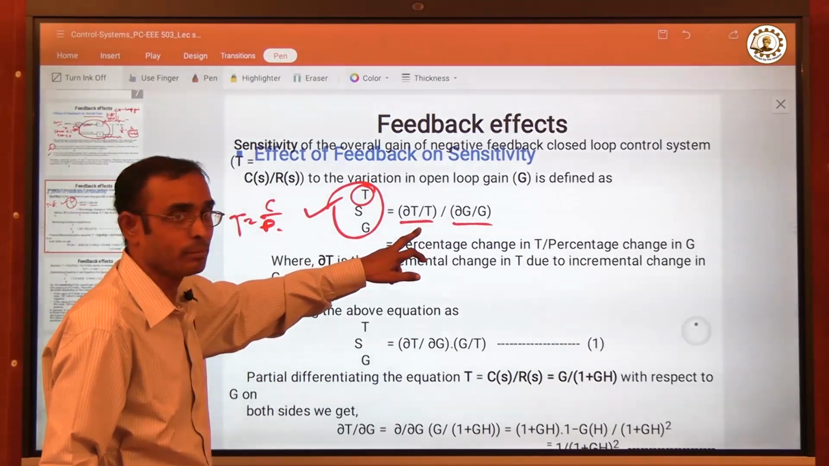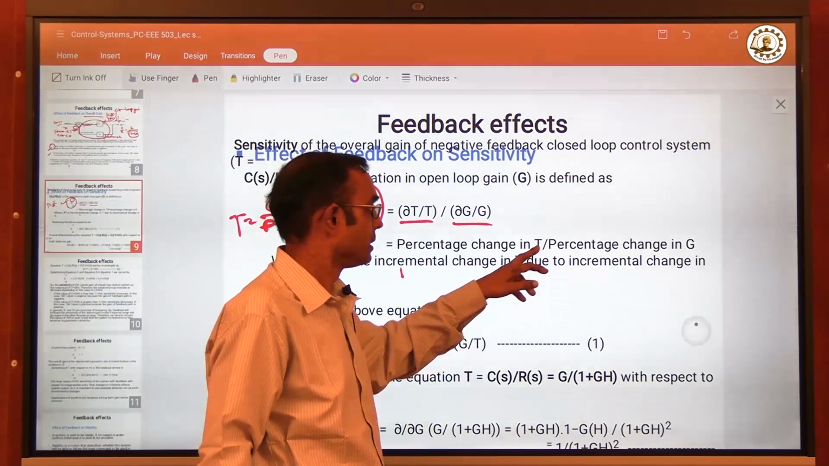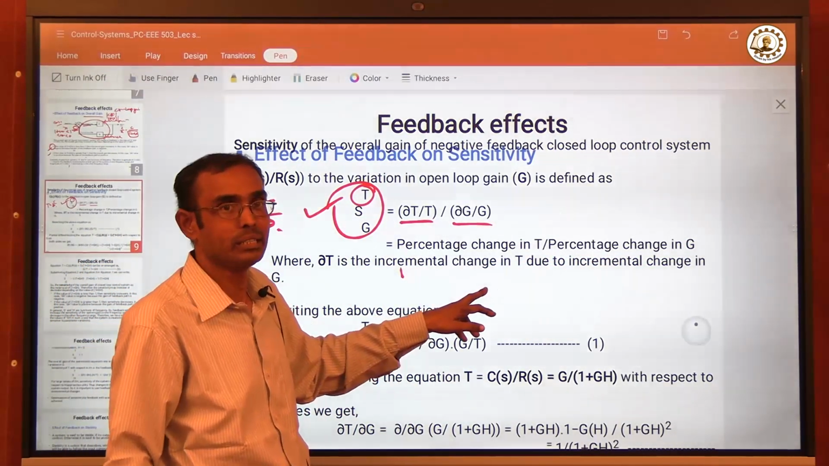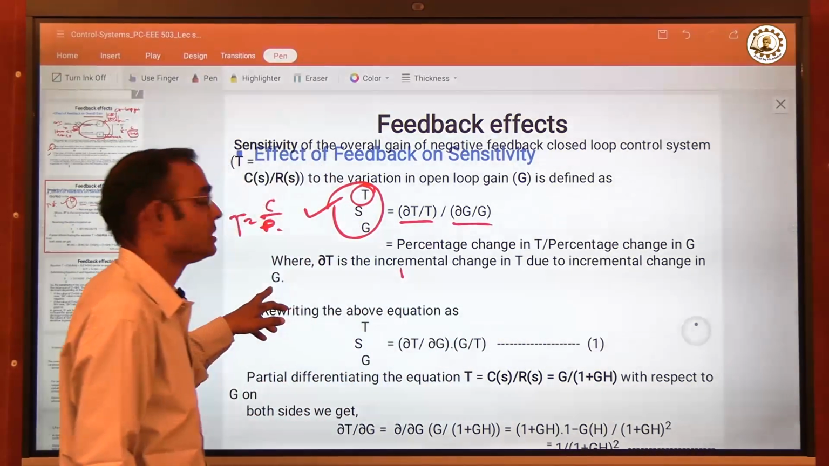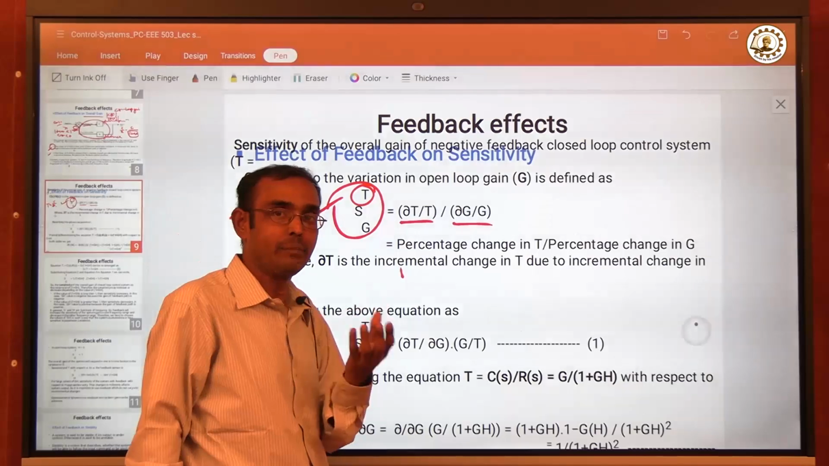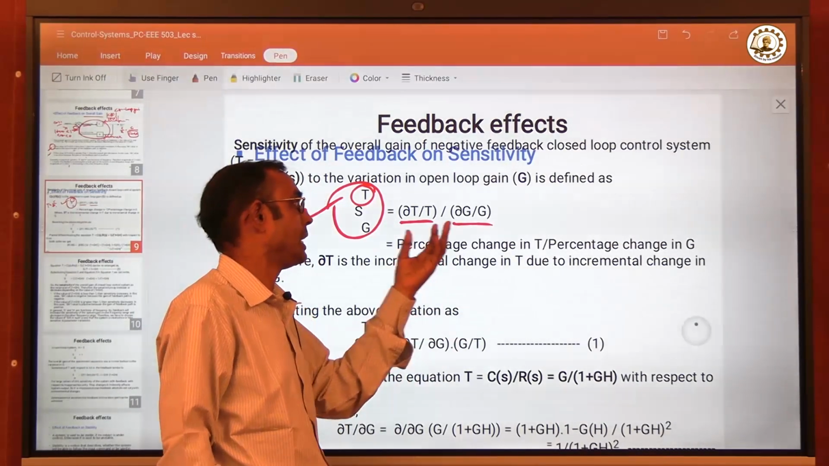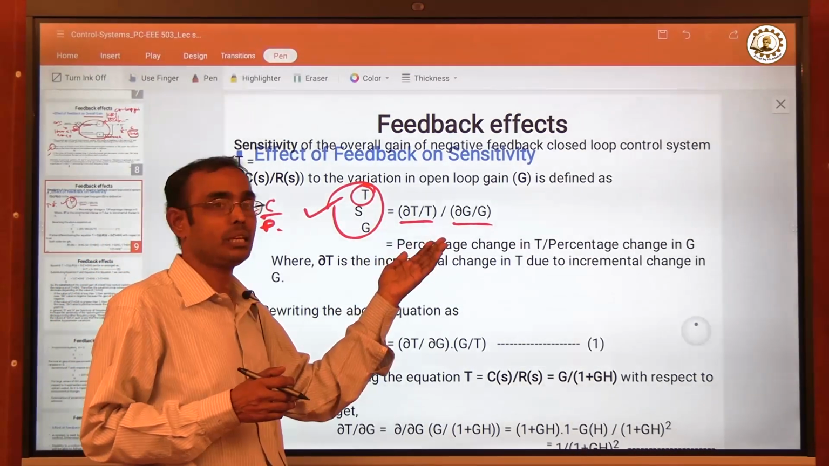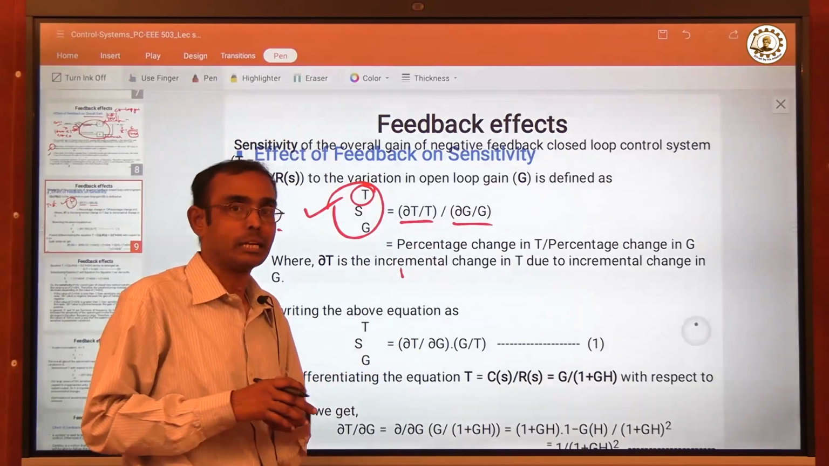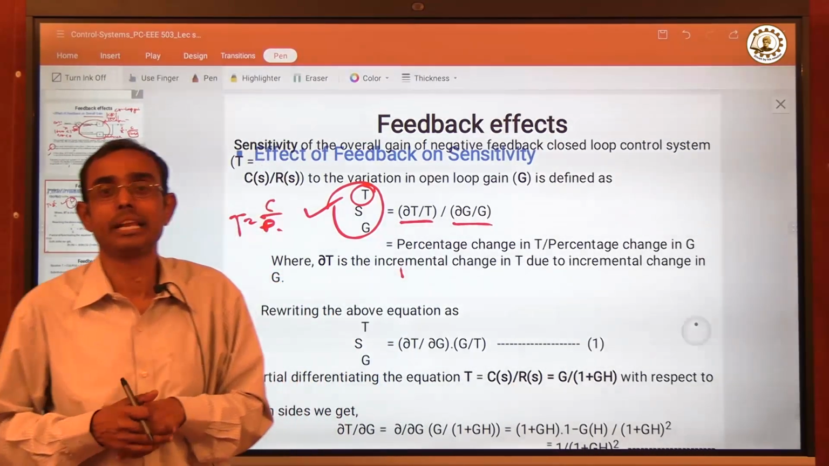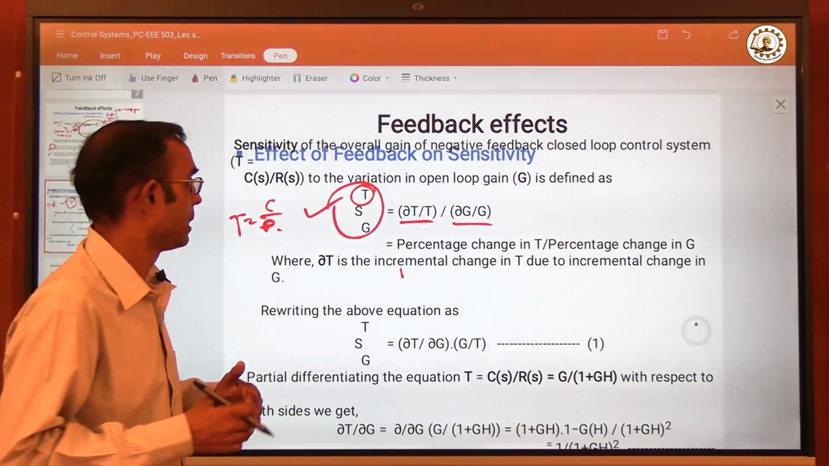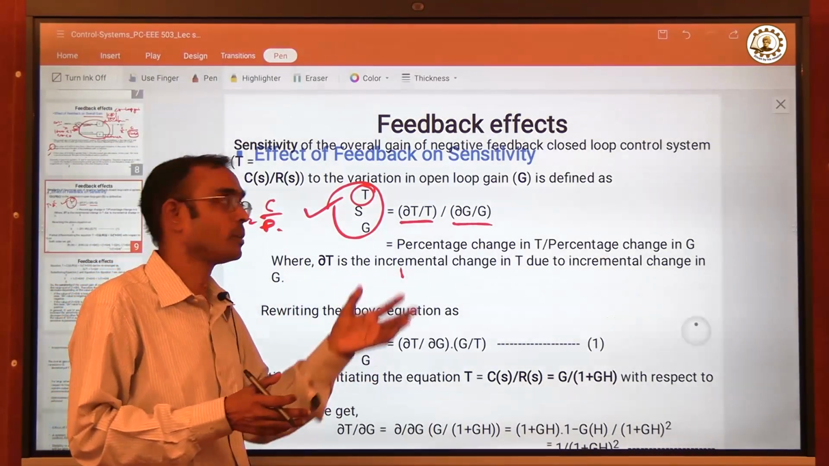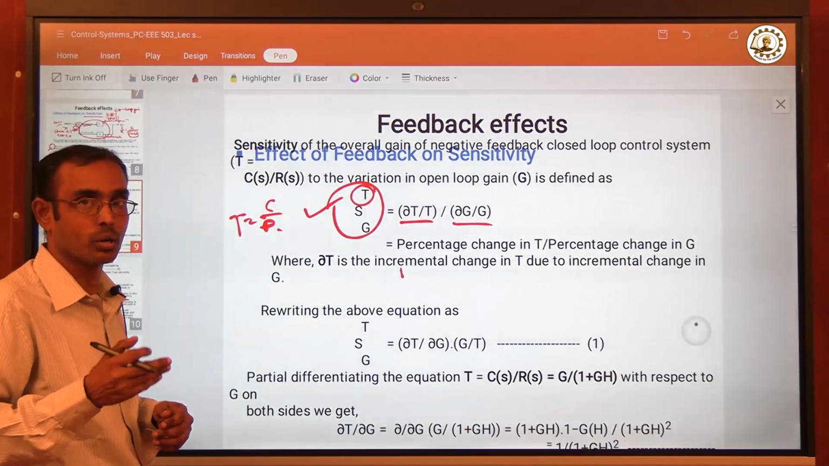Del T by T means the percentage change in T, divided by the percentage change in G, where del T is the incremental change in T due to incremental change in G. Del means a small increment, a small change. T is the total overall transfer function and the forward path transfer function is G. If the forward path transfer function is varied, we need to check how much it affects the gain of the overall transfer function in terms of sensitivity of the system. So this is the whole idea.